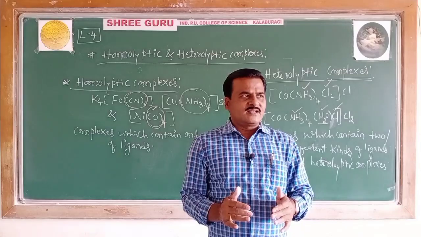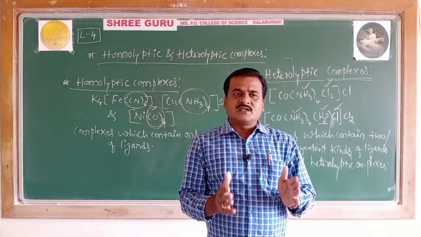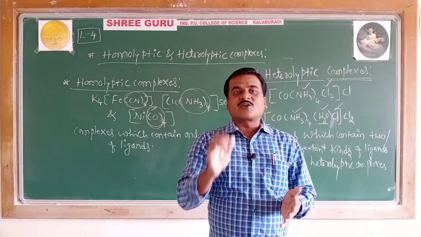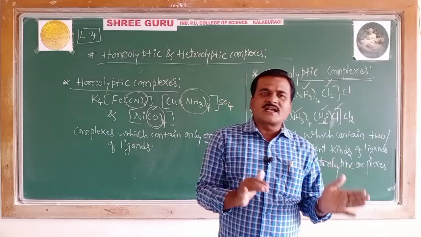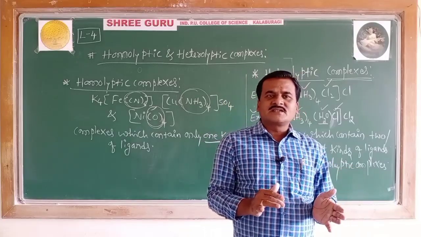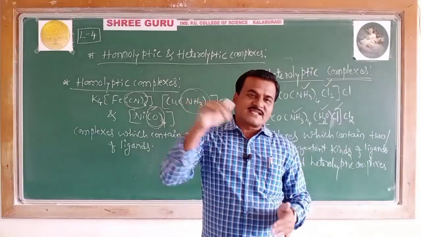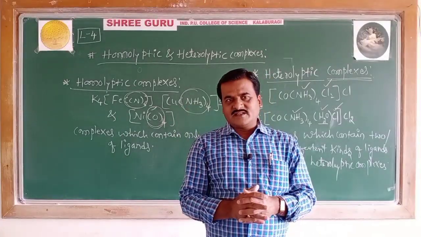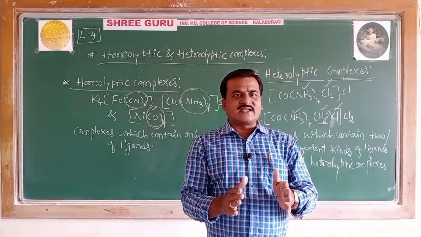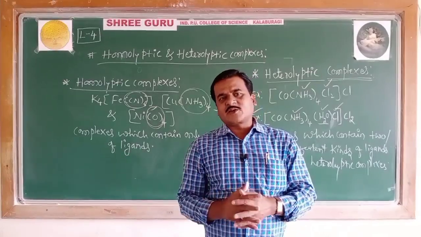Along with that, you should have an idea about cationic complexes and anionic complexes also. So what are cationic complexes? If the complex contains a cation as a complex ion, then it is called a cationic complex.